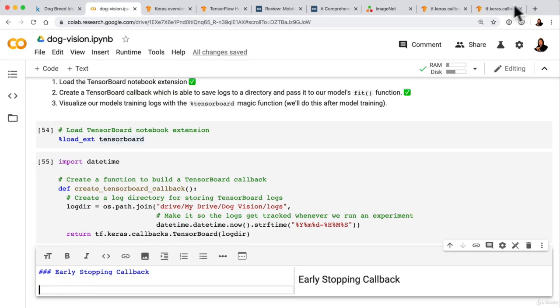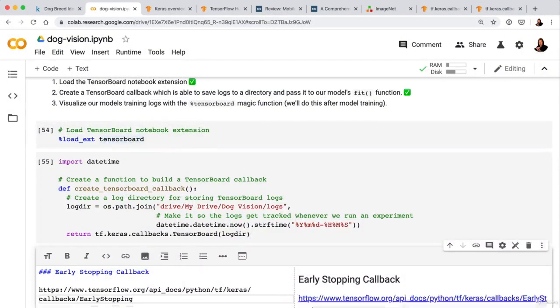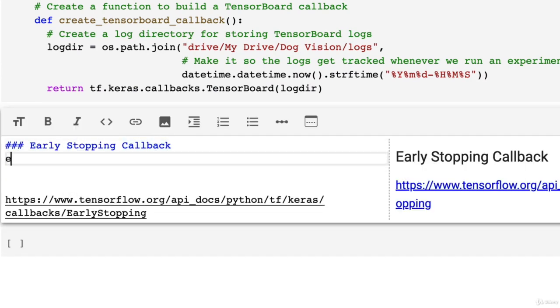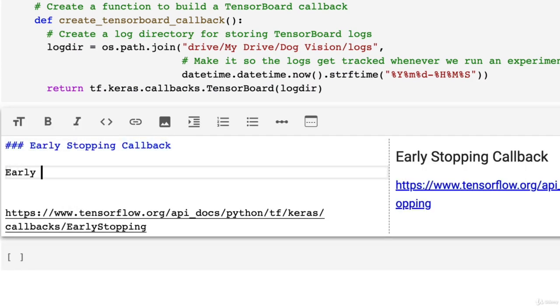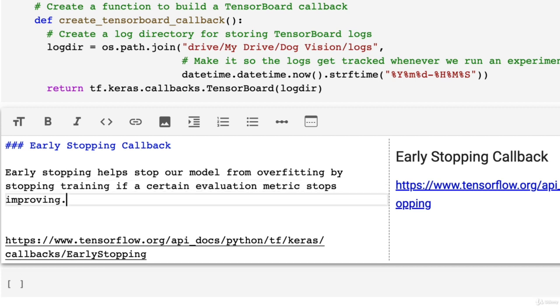Let's do that. Might just link this in here, why not? Beautiful. And we'll write a little note here. Early stopping helps stop our model from overfitting by stopping training if a certain evaluation metric stops improving.